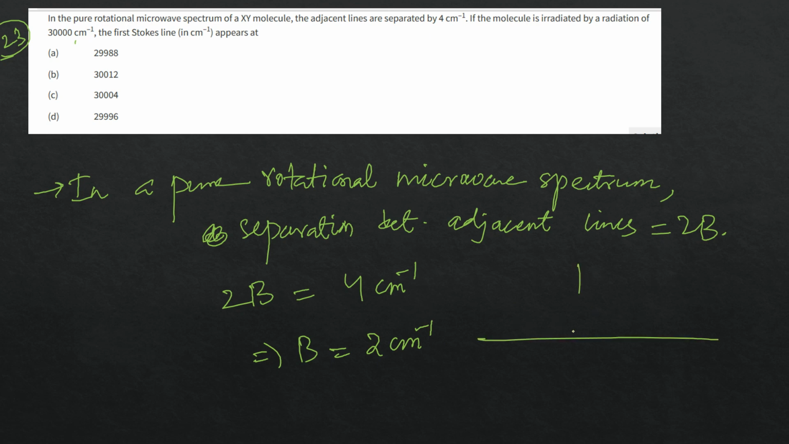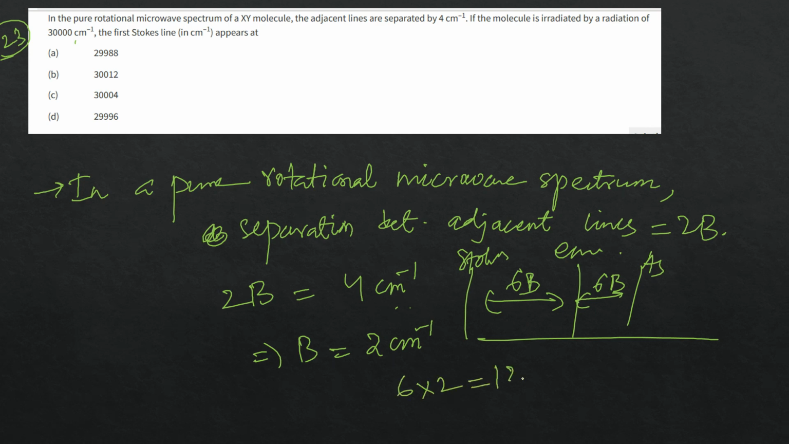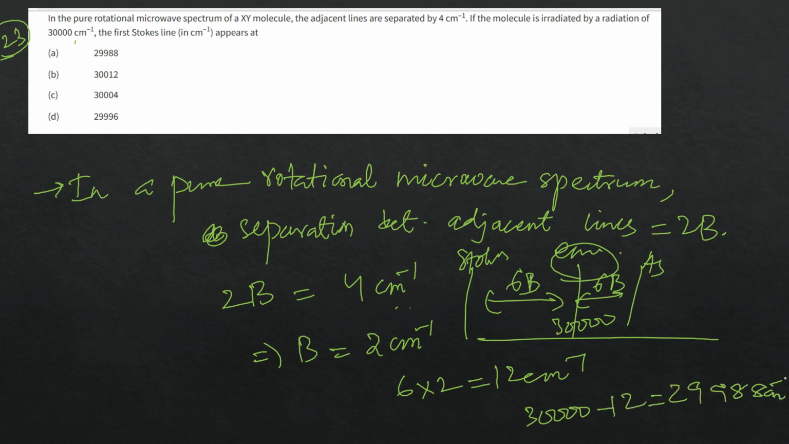So the Stokes line is up. For example, this is your exciting line. What is the Stokes line? The Stokes line is here. What is the difference? 6B, on this side 6B, on this side anti-Stokes. So 6B will be how much? 6 into 2, that is 12 centimeter inverse. This line is 30,000, so 30,000 minus 12 because it's the left side. This will be 29988 centimeter inverse. Got it? So option A will be correct.